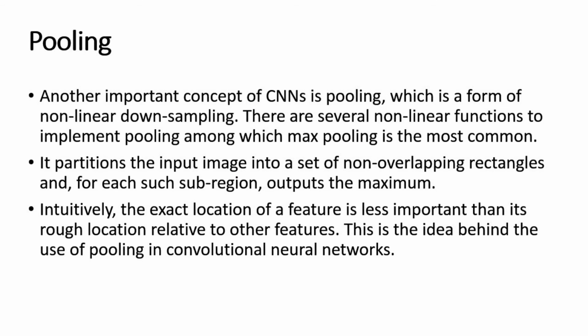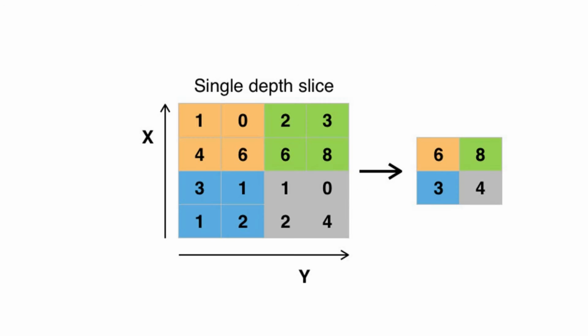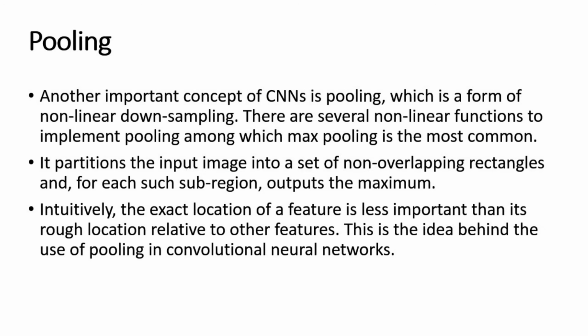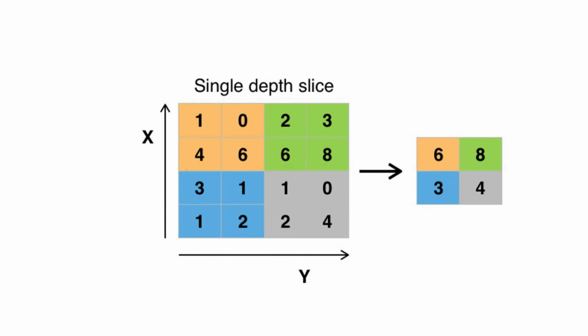Another important concept of CNN in the pooling operation is nonlinear downsampling. There are several nonlinear functions to implement pooling, among which max pooling is the most common. As we have seen, max pooling is explained. It is responsible for identifying exact features from a particular image. Most of the time, it is my observation that a particular image has a feature map associated with maximum contrast information pixels.